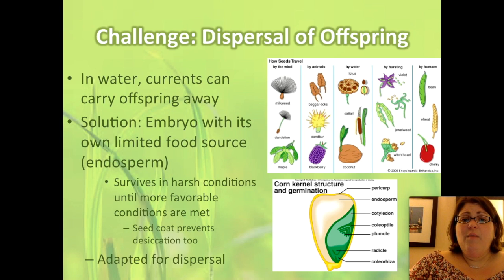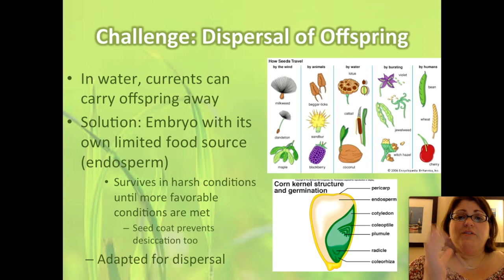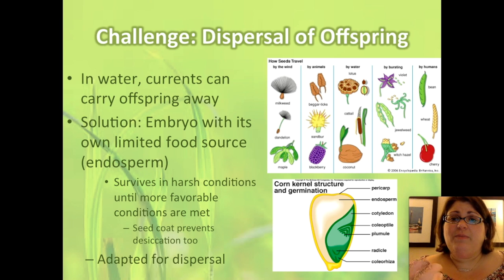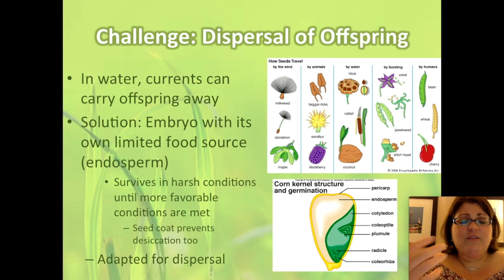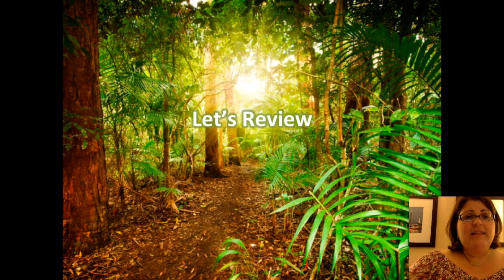And finally, most plants that have seeds also have structures to help distribute those seeds. So some, you're probably familiar with the dandelion that catches the wind. Others, like burrs, catch on to animals or are in fruit that can be dispersed by animals after they defecate. Some burst open. And so we have a whole bunch of adaptations in seeds that help disperse their offspring. Let's take another minute and review.